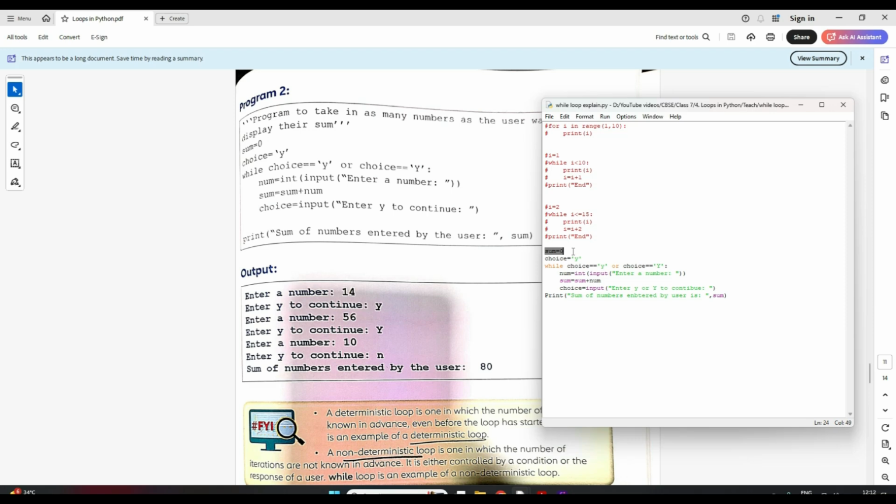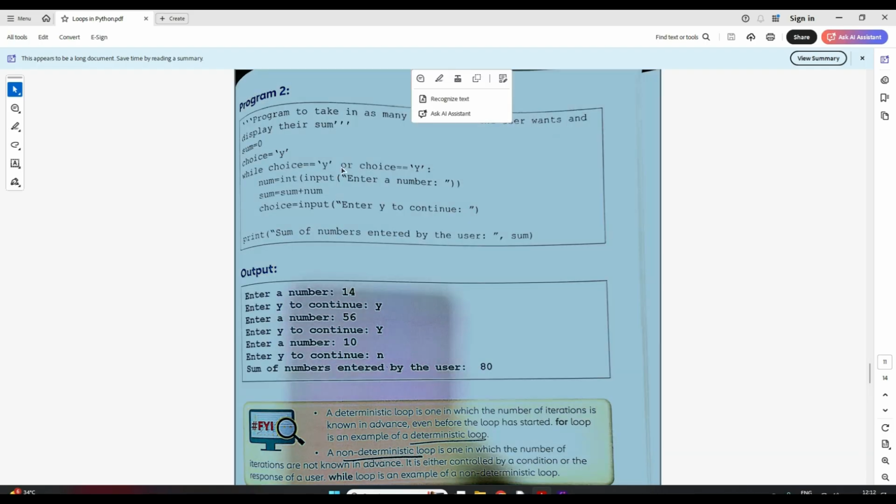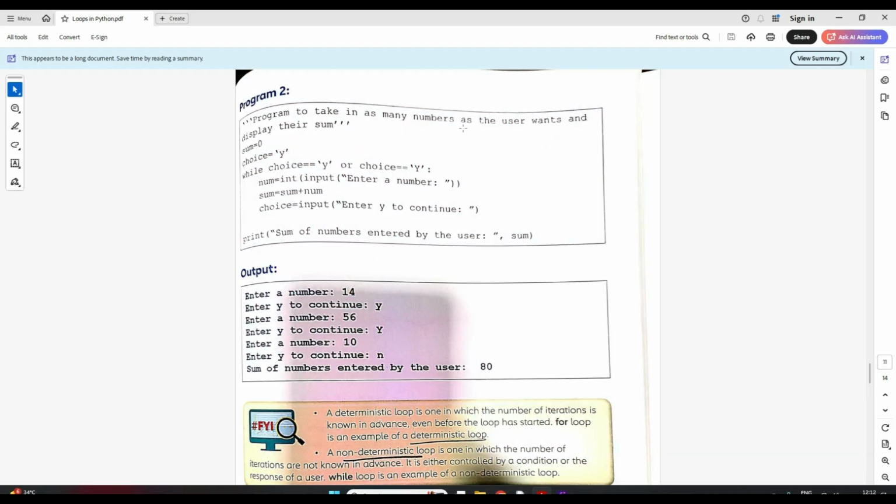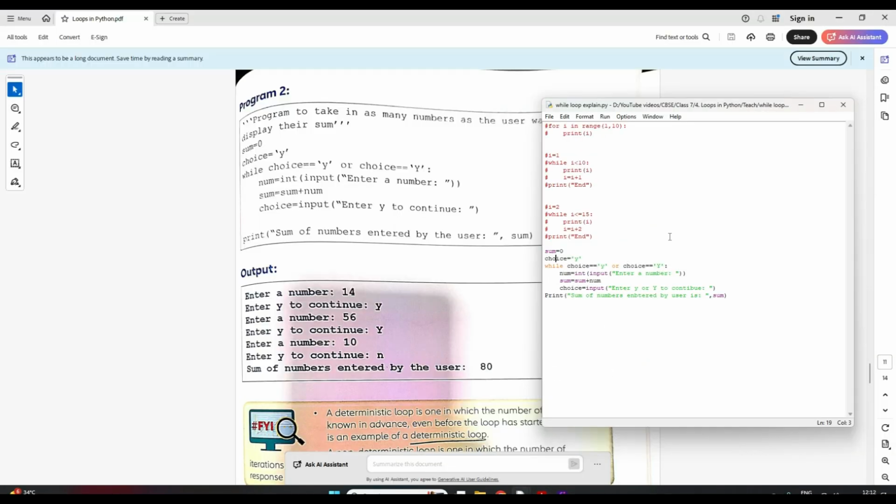So I'll take sum equal to 0, because in this sum variable I'll keep adding all the numbers. How many numbers I'll take depends on as many as the user wants. So I have to keep asking the user their choice whether they want more numbers or not. So I have just taken a variable choice with yes.